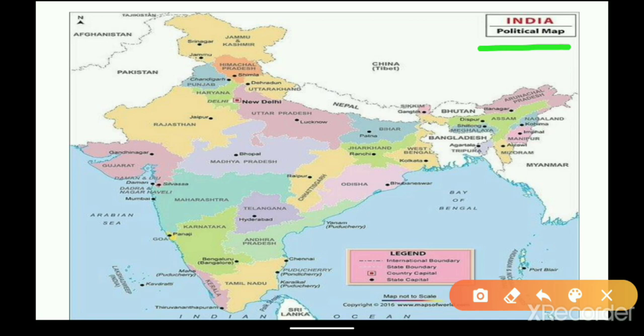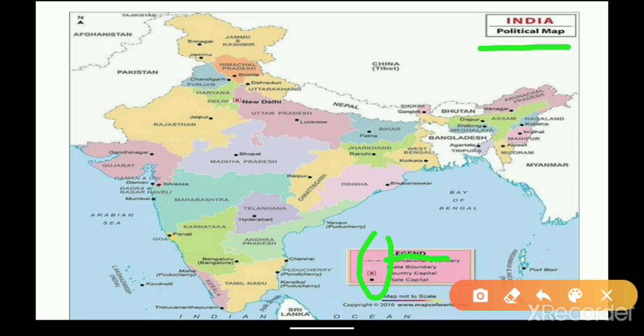Here you can find some symbols given. These symbols are nothing but legend. It is a key or symbol because we cannot draw everything on a small map, on a sheet of paper. So that's why they use legends, that is symbols or keys, to tell about that thing.